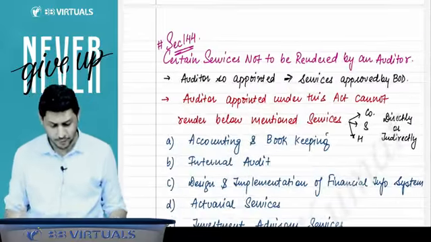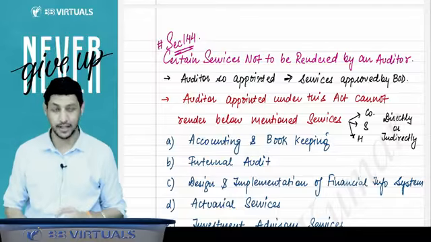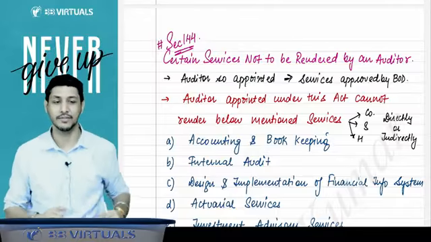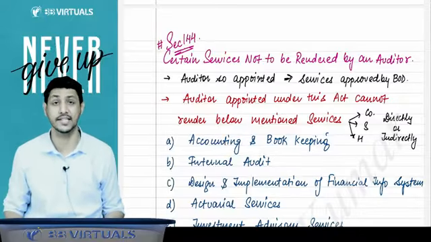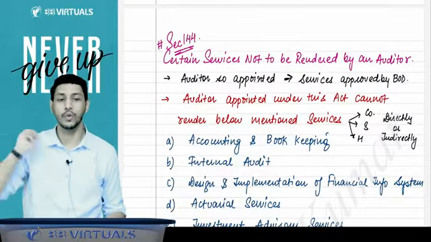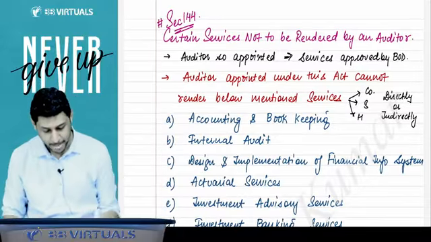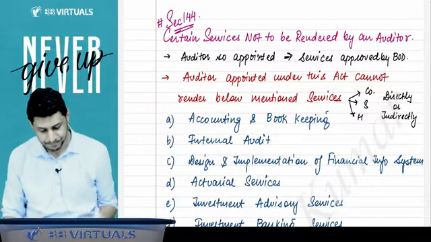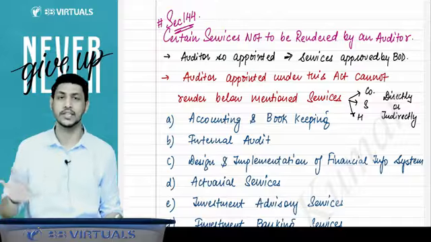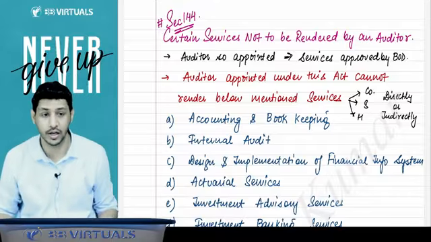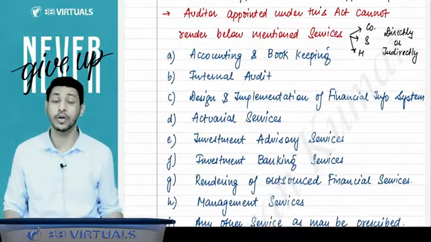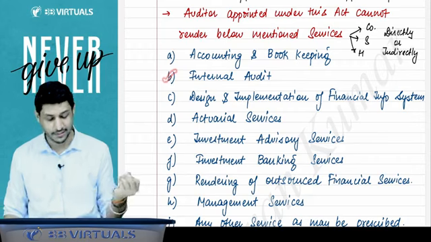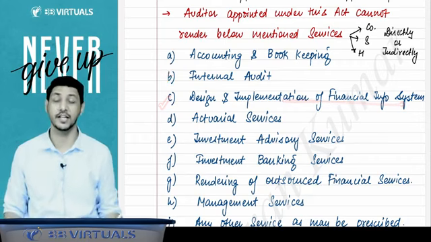Right, sir. Now we will understand what the services not to be rendered by the auditor are. What are the services which are prohibited to an auditor, that you will not give to the company whose audit you are doing. The auditor appointed will give only the services approved by the board of directors. But the auditor cannot render these services: accounting and bookkeeping services, internal audit services, designing and implementation of financial information systems.